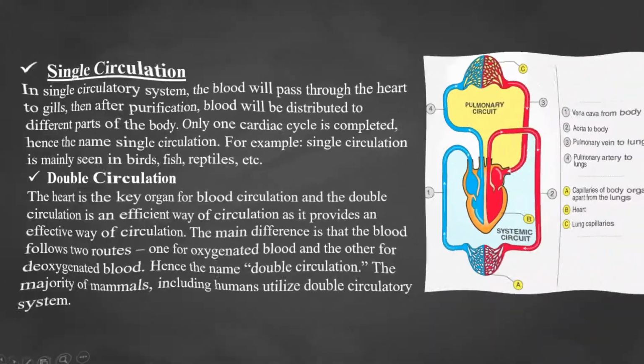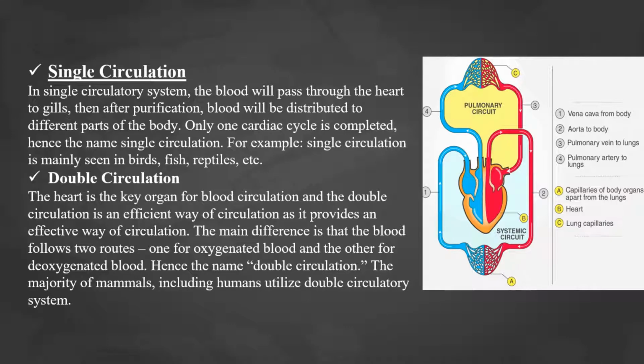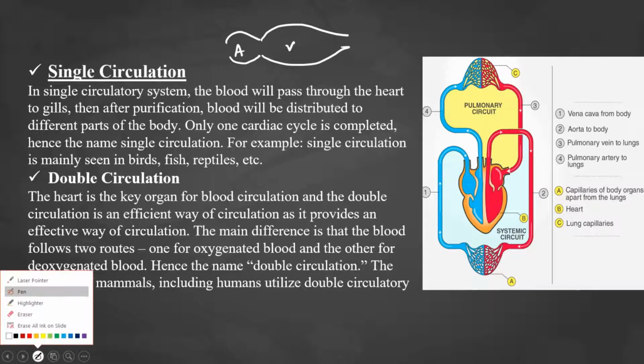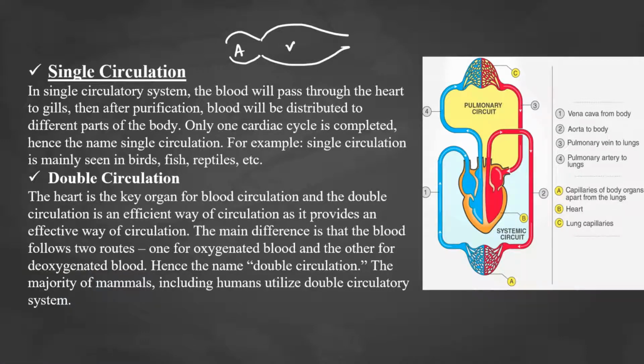To understand single circulation, we have to come to another special type of heart that we get in the case of fishes. Fishes have only a two-chambered heart, so they have only one auricle and one ventricle. Now what happens when the blood flows through the heart? The blood comes to the auricle and leaves the heart from the ventricle.